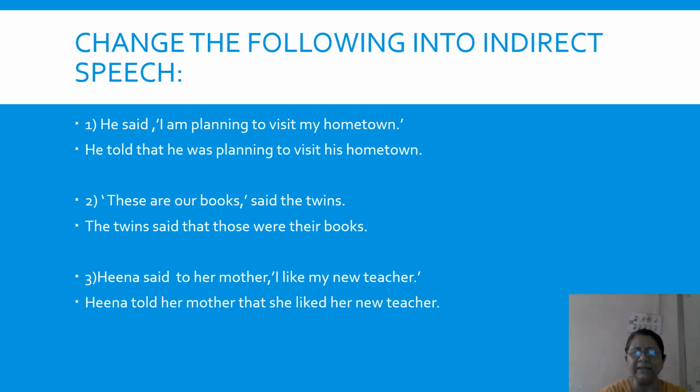Hina told her mother that she liked her new teacher. Now said changes to told. Her mother, that comes in place of the comma. She liked, like changes to liked, the past tense. My changes to her. New teacher, and of course the inverted commas have to be removed.